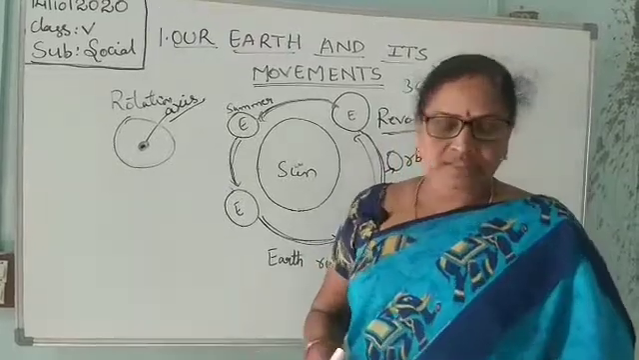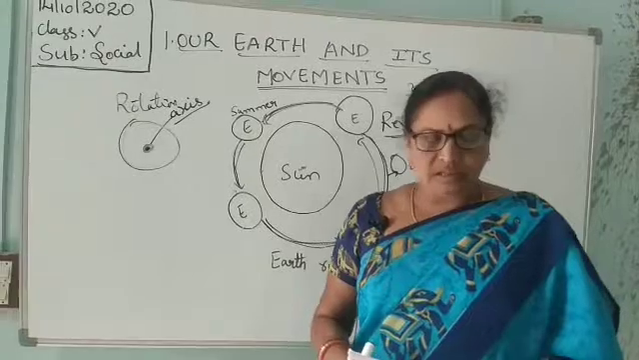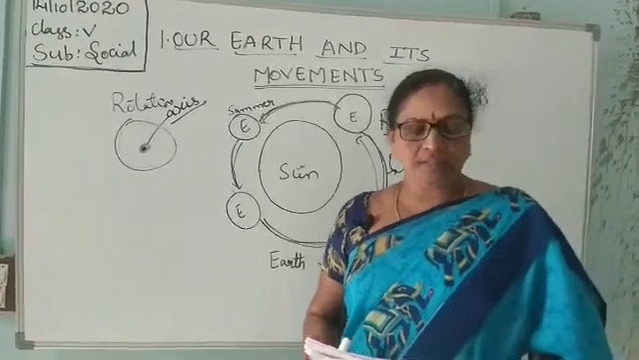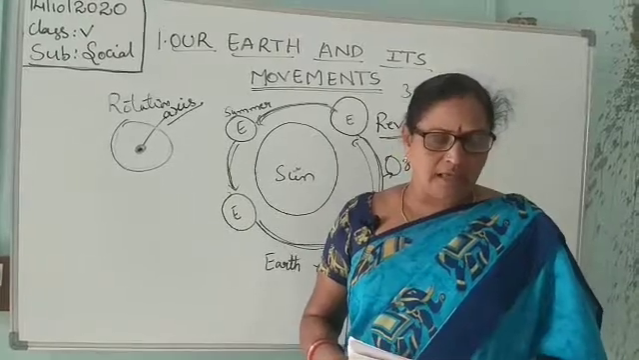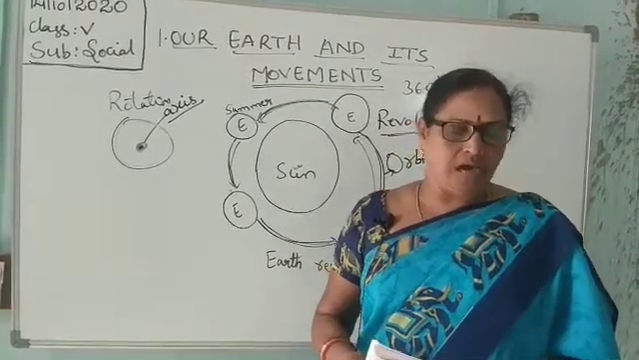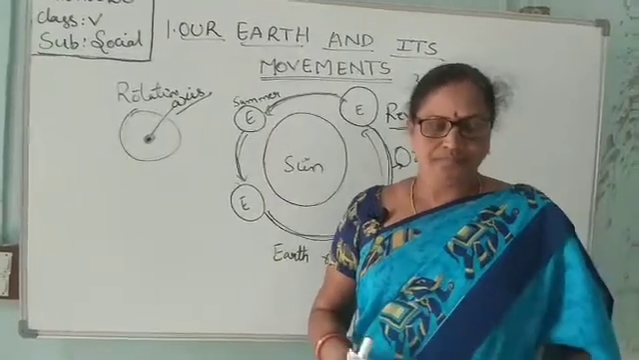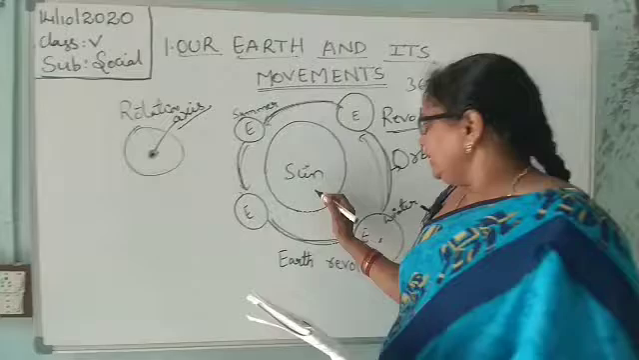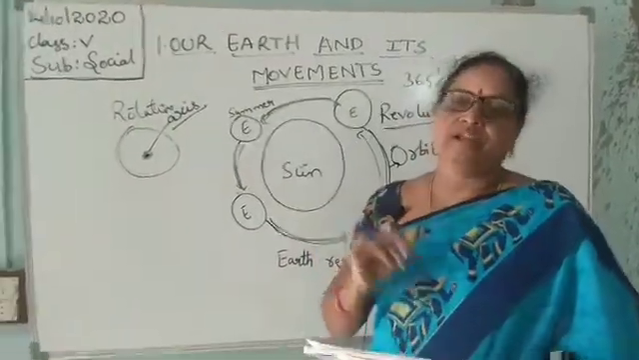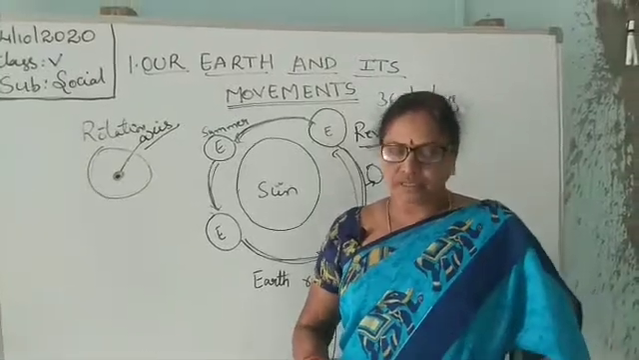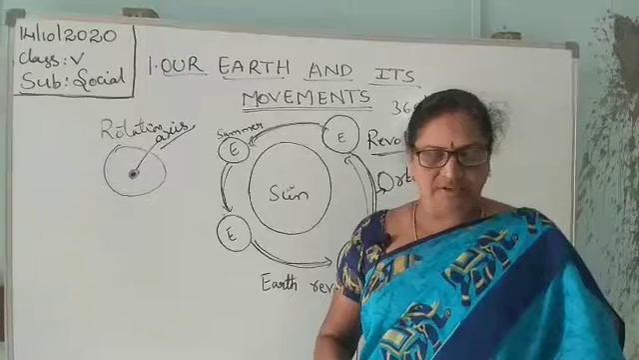Okay? Seasons are caused due to the revolution of the earth around the sun and also due to the tilt of the earth's axis. The earth tilts at an angle of 23.5 degrees to its plane of rotation. When one part of the earth leans towards the sun, the other part leans away from the sun.